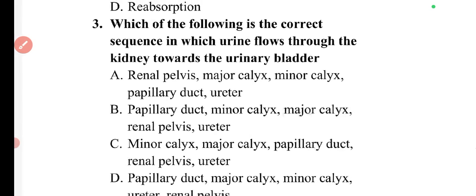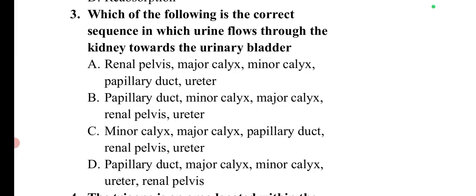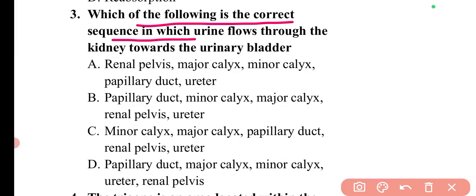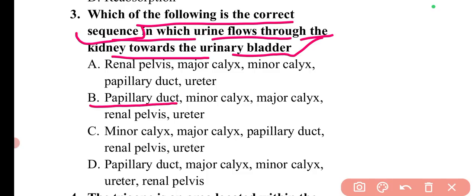The next question is which of the following is the correct sequence in which urine flows through the kidney towards the urinary bladder. So simply we need to find out the correct sequence of the urine flow. The first step will be the papillary duct. Then comes the minor calyx, then the major calyx, then the renal pelvis, and then the ureters.